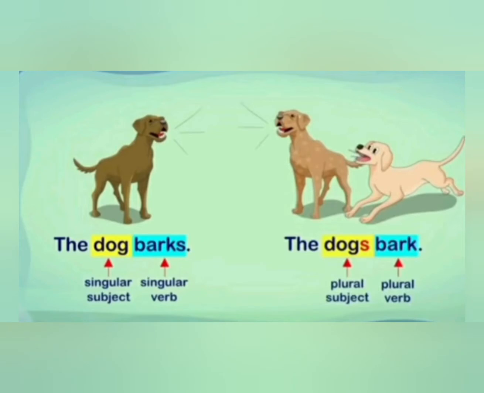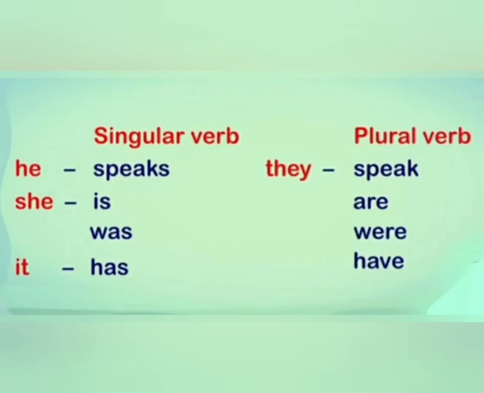The dog barks. In this sentence, we have a singular subject dog. So we have to write here singular verb barks. In another sentence, the dogs bark. Here we have plural subject dogs. So we have to write here plural verb bark. It shows a singular subject takes a singular verb and plural subject takes a plural verb. Let me show you a chart to clear the concept.